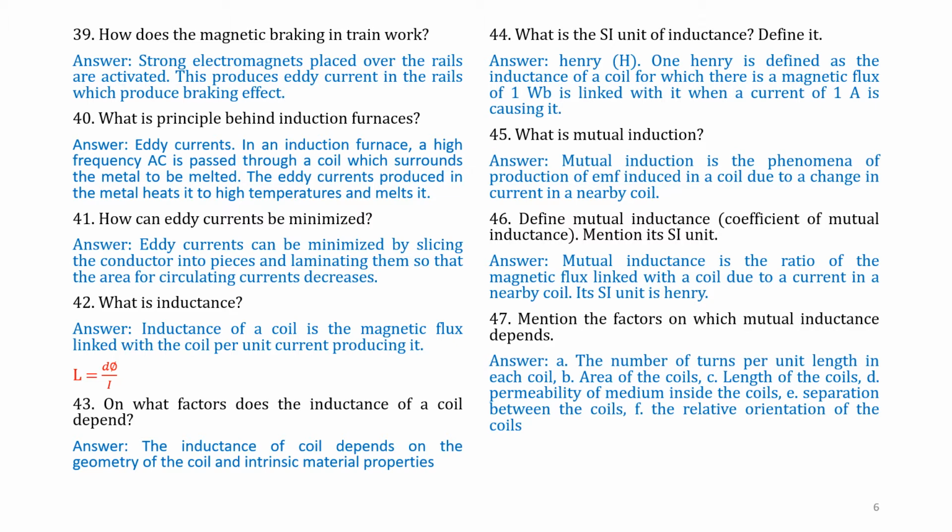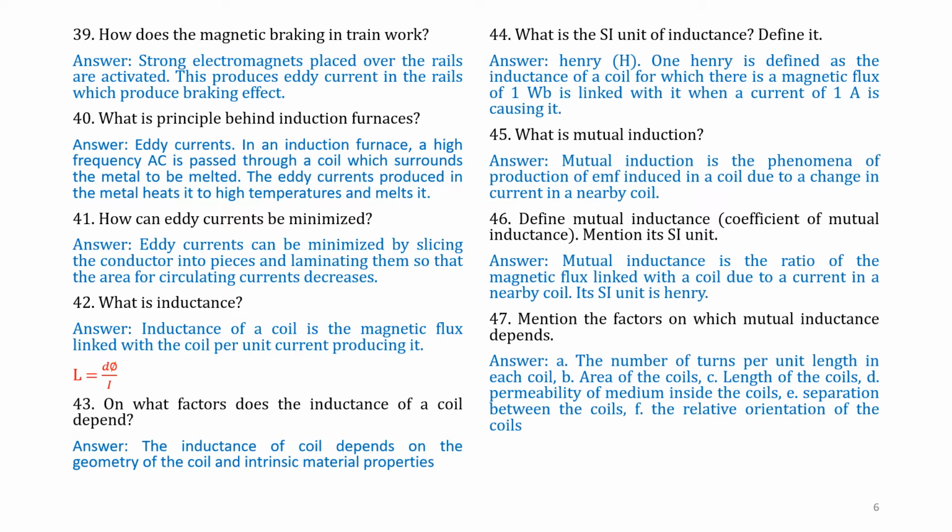Factor B. Area of the coils, that is, A1 is the area of coil 1 and A2 is the area of coil 2. Then these areas also affect the mutual inductance. Factor C. Length of coils. L1 and L2 are the lengths of coil 1 and coil 2 respectively. Then their lengths also will affect the mutual inductance.